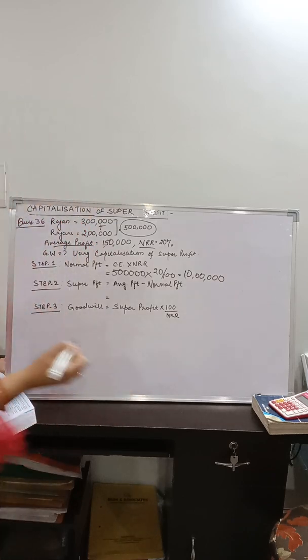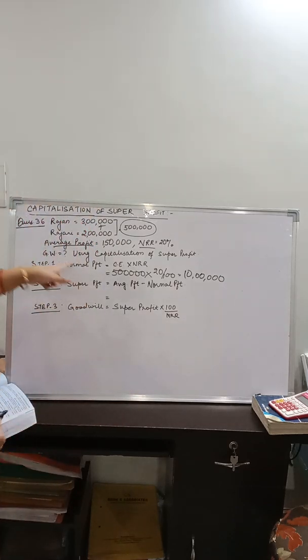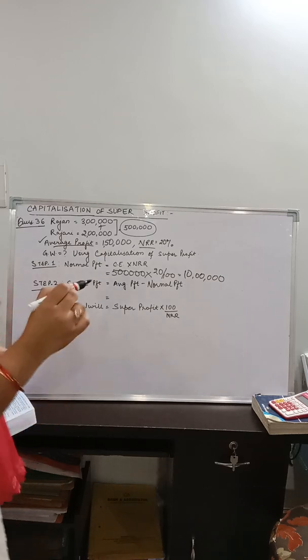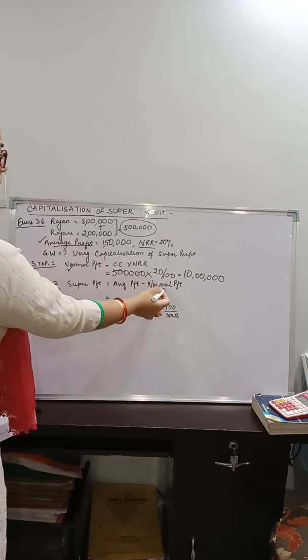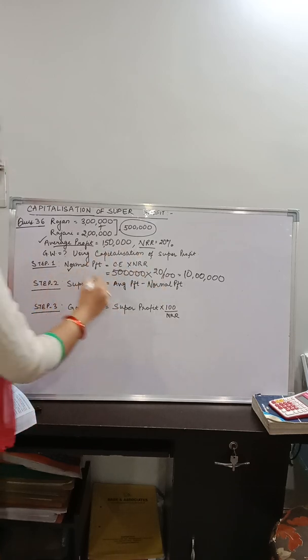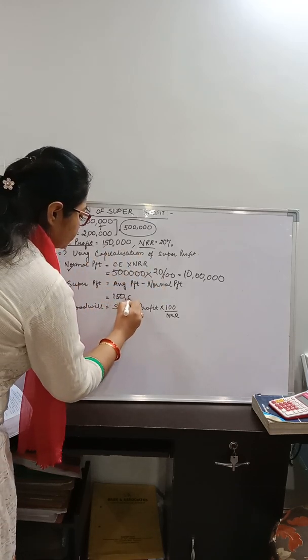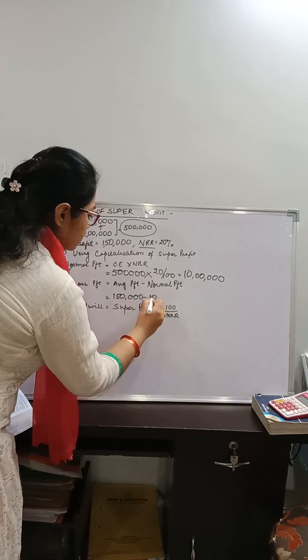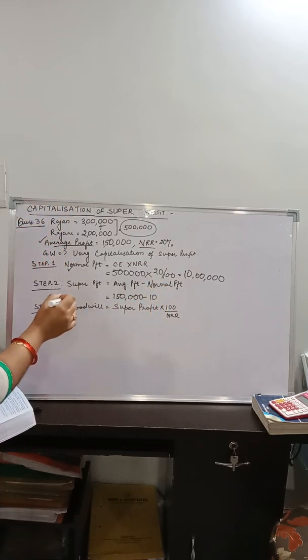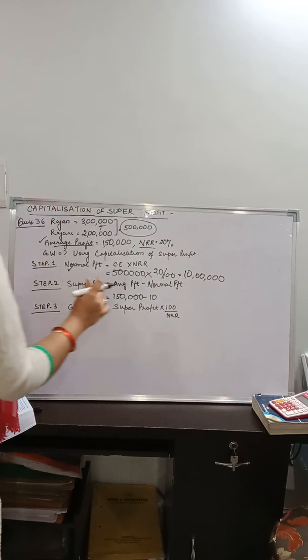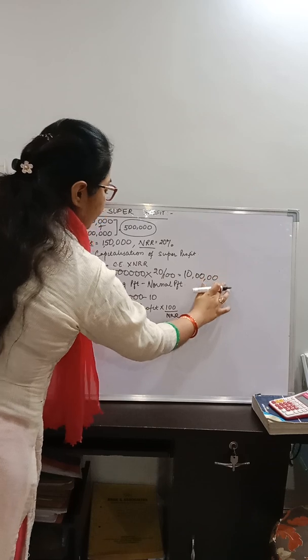Now the normal profit will be 5 lakh into 20%. In the next step, we will find out the super profit. Since we already know the average profit as per the question, and we also know the normal profit because we have calculated it, let us apply the formula of super profit, which says average profit minus normal profit equals super profit. 1,50,000 minus... I'm sorry, I have written 10 lakhs.